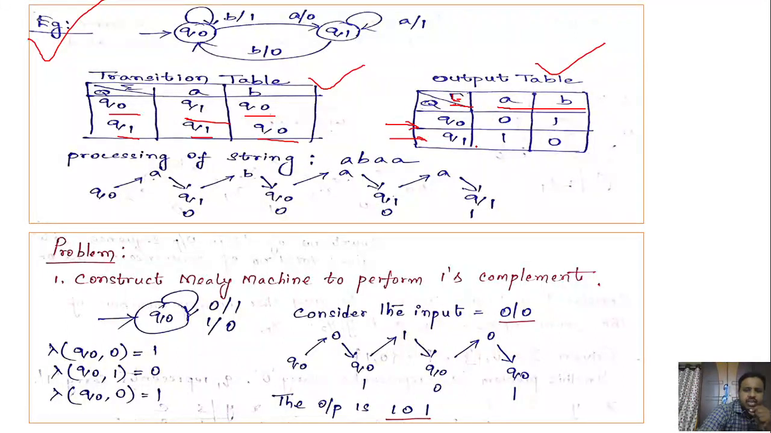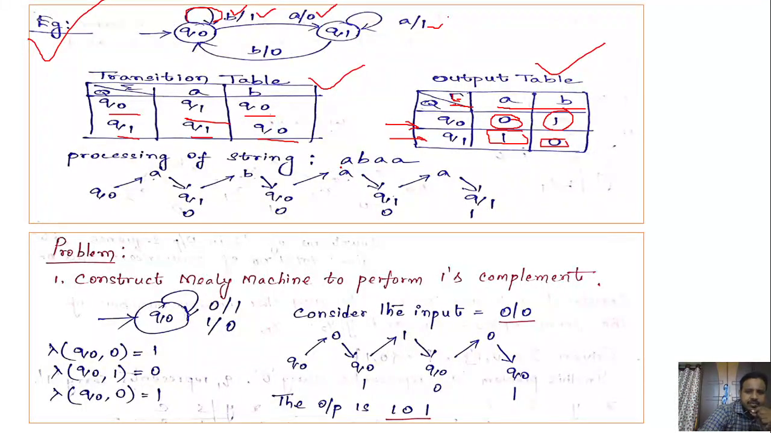Now what is the tau, the output, that we are getting here? Q naught on A, what is the output associated with it? 0. So write 0 in the A column. Next, Q naught on B, it is a self transition, of course. What is the output that we are getting? 1. So write 1 in the B column. Next, Q1 on A, it is 1, so write 1 in the A column. And Q1 on B, it is 0, write that in the B column, right?